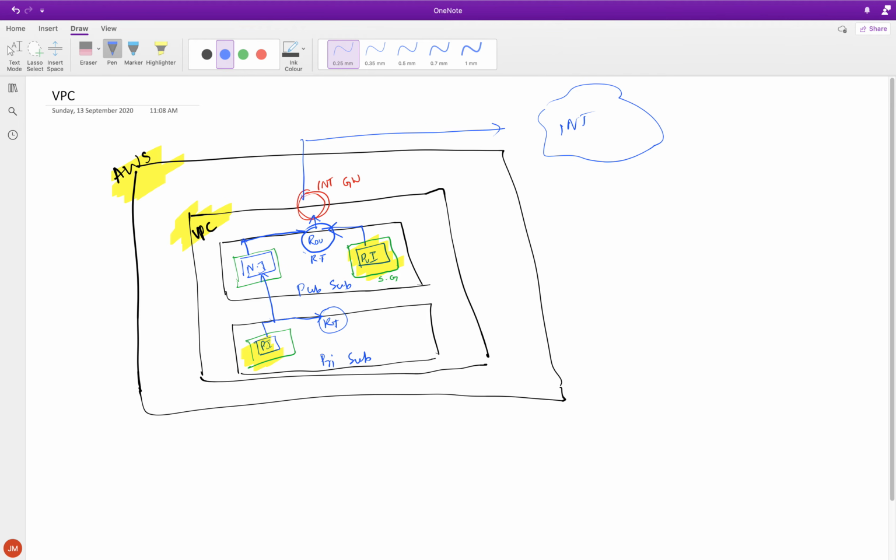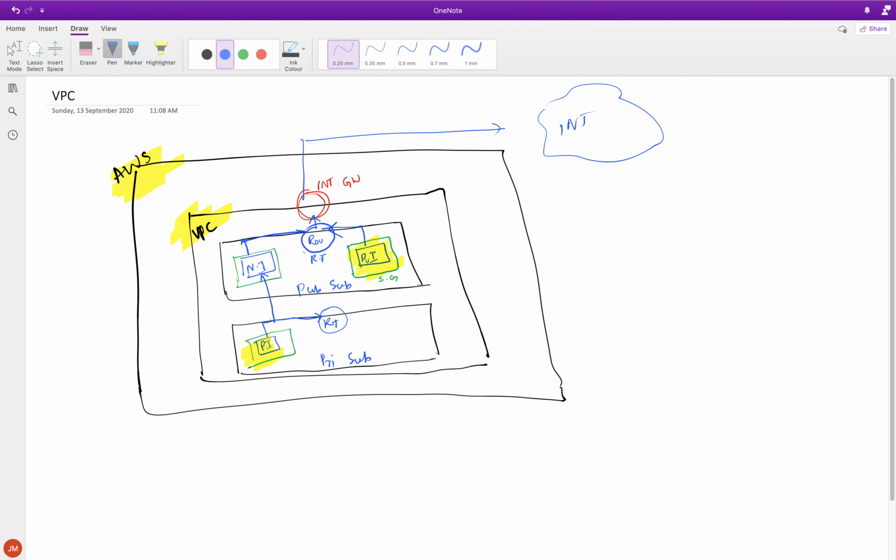Now, like I said, the NAT instance was a little tricky. There was too much manual effort, right? We had to set up the instance, the route, and the permissions. You saw how I had to set up the HTTP permissions, the ICMP permissions, and all of that, right? So there is an easier way to get the same thing done, and that is using the NAT gateway.